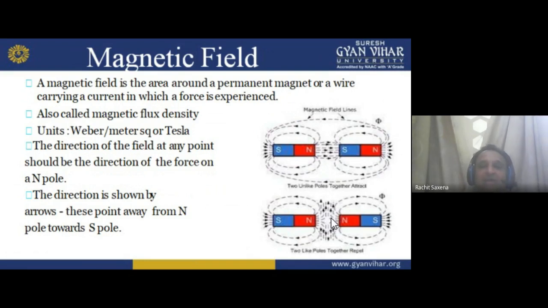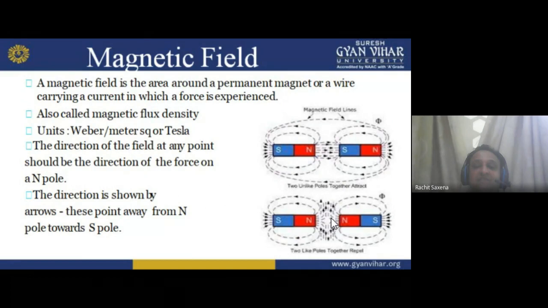A magnetic field is the area around a permanent magnet or a wire carrying current in which a force is experienced. So if I want to find the force, this is a force. So a magnetic field is the area around a permanent magnet or a wire carrying a current in which a force is experienced.